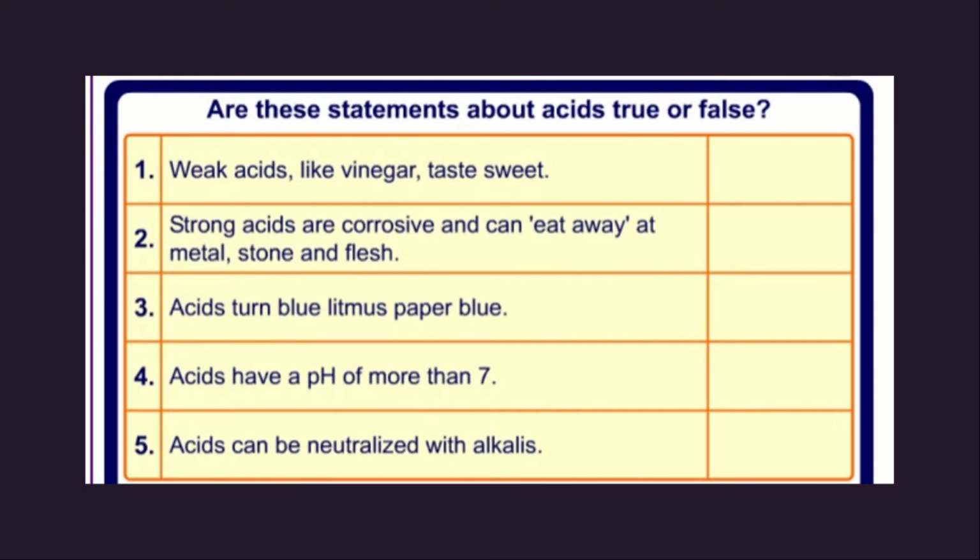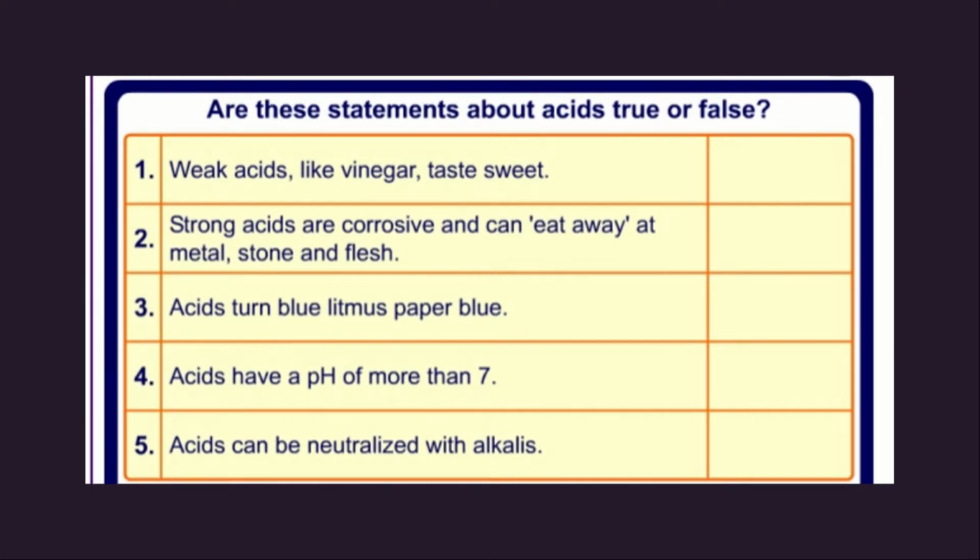Next, strong acids are corrosive and can eat away at metal, stone and flesh. We know that strong acids are very corrosive. It will almost burn the entire thing. So this statement is true. Acid turns blue litmus paper to blue itself. This statement is absolutely false because litmus paper turns blue to red in the case of acid. So this statement is false.